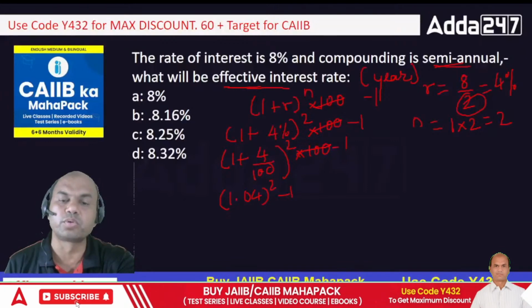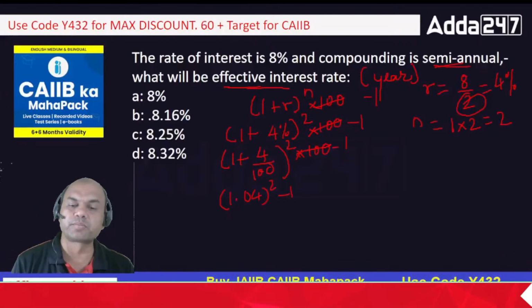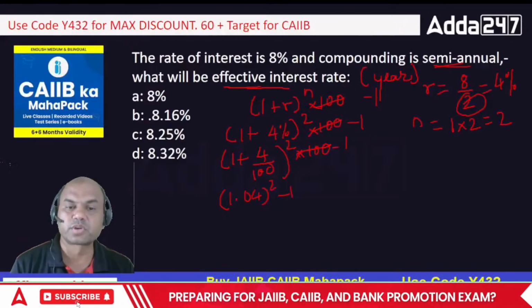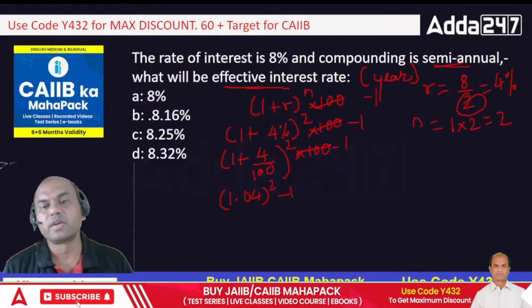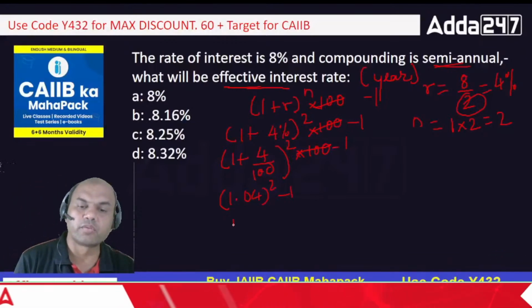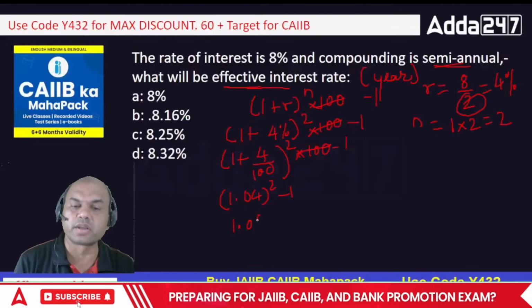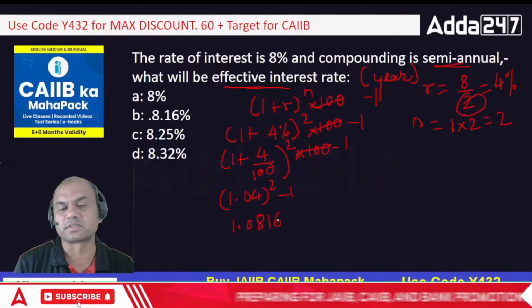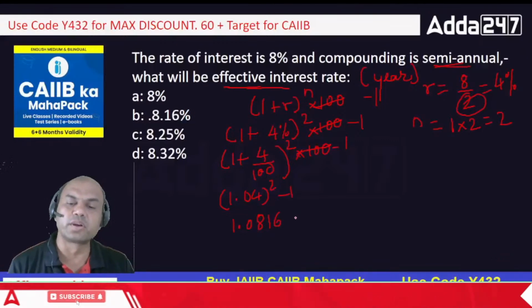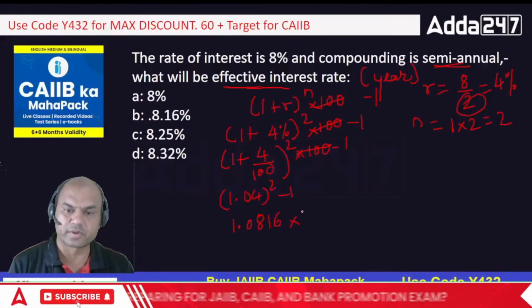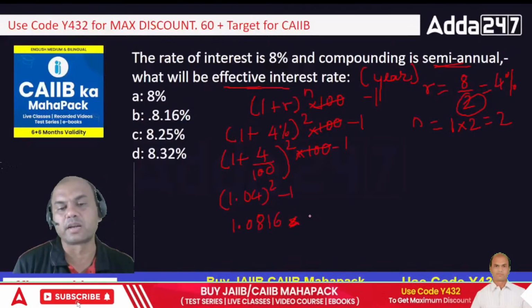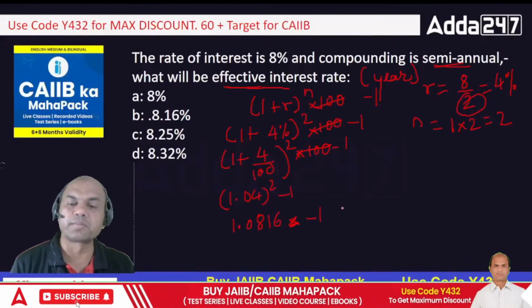Use the calculator. 1.04 squared is 1.0816. I told you 100, so you can multiply into 100, but don't do it right now, do it later. So minus 1, so it becomes what?